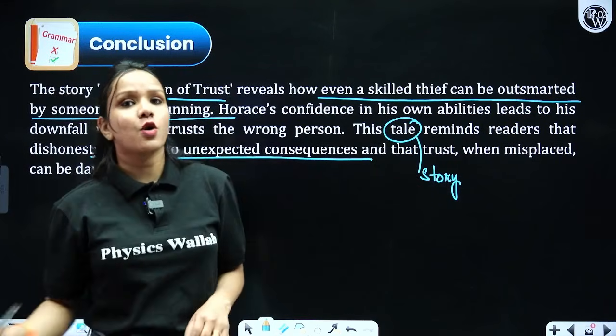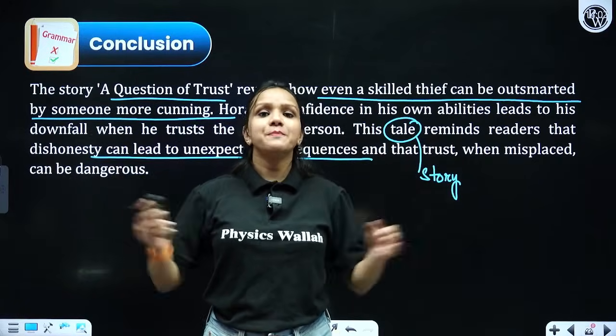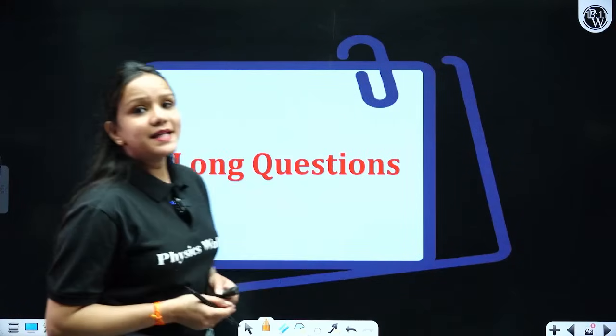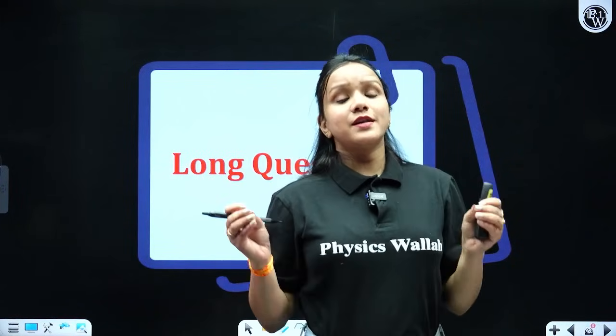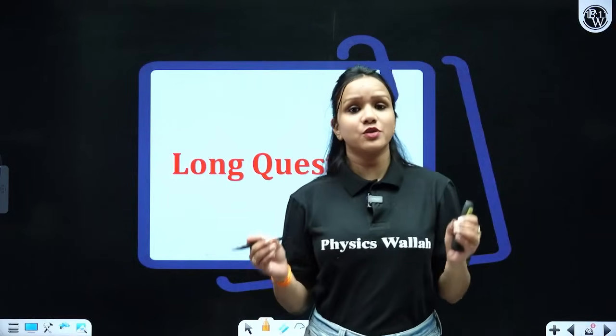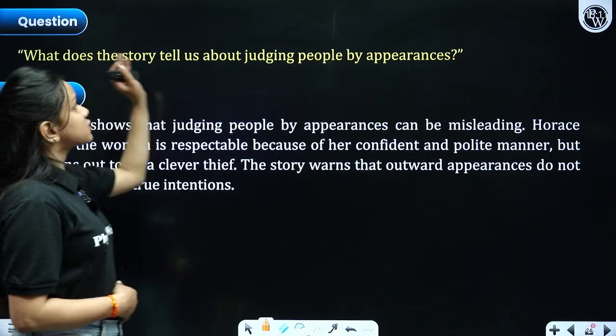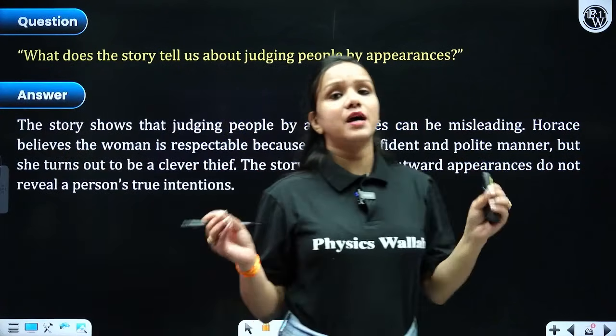So I hope this is all clear about the story and you are able to understand the whole story in a wonderful manner. Let's now proceed towards important long questions that are likely to be asked this time in your question paper. So let's have a look at the very first question. What does the story tell us about judging people by appearances?